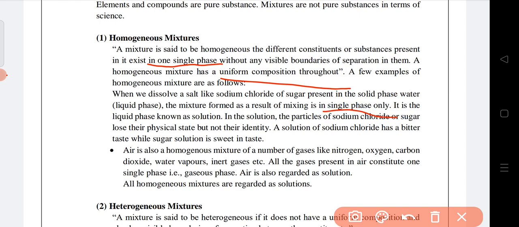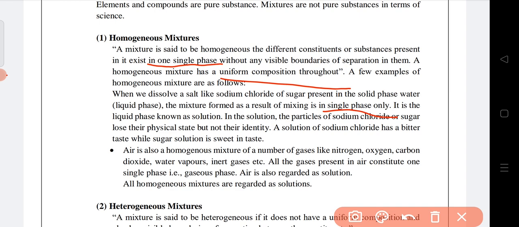If we dissolve sodium chloride or any kind of salt in water, we get just the liquid form of the mixture. Sugar and salt exist in the solid state, but we get a liquid form of the mixture. So we get a single phase, the liquid phase, known as a solution: sugar water solution, salt water solution, just like that.